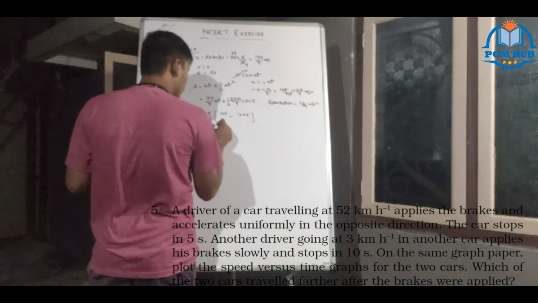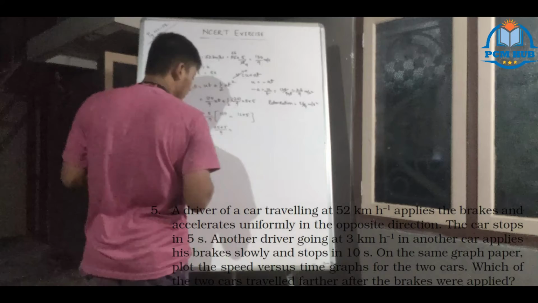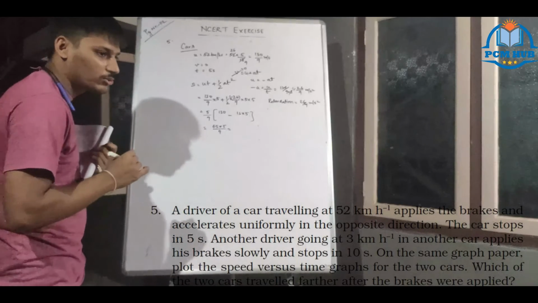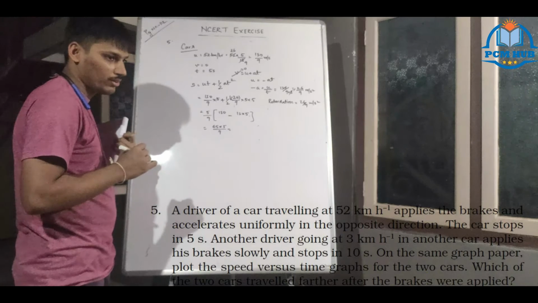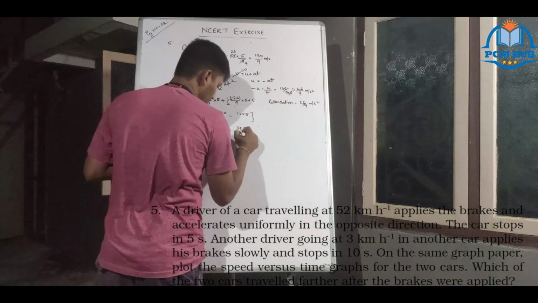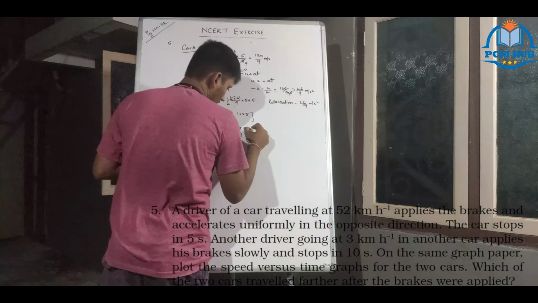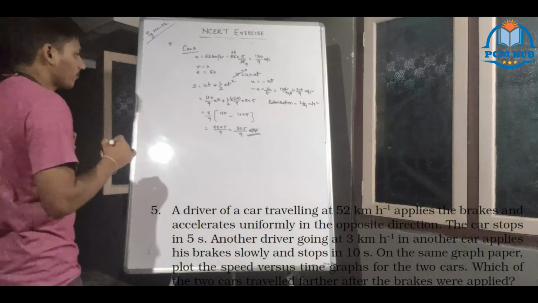So 65 is remaining. 65 into 5/9. 65 fives, 325/9. This is the distance traveled by car A.